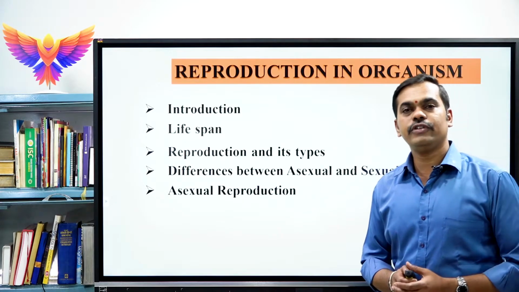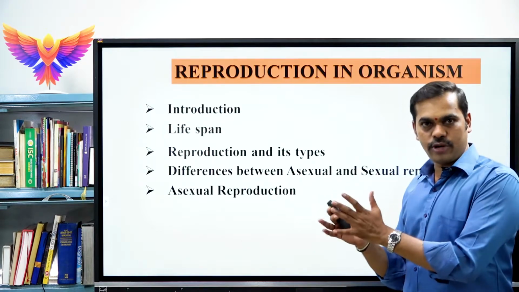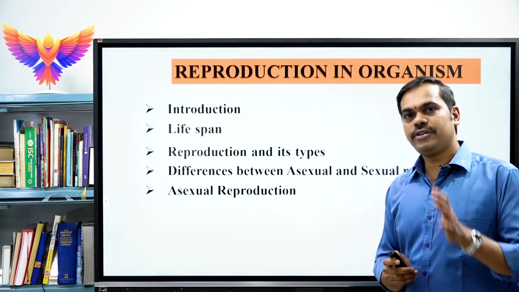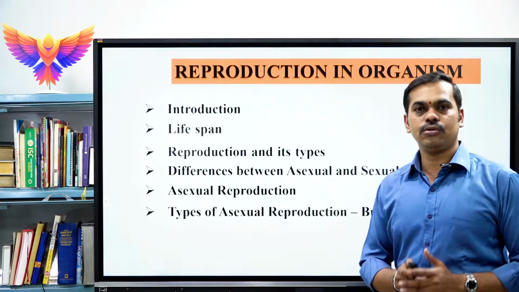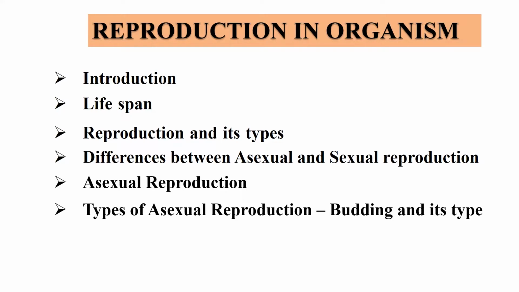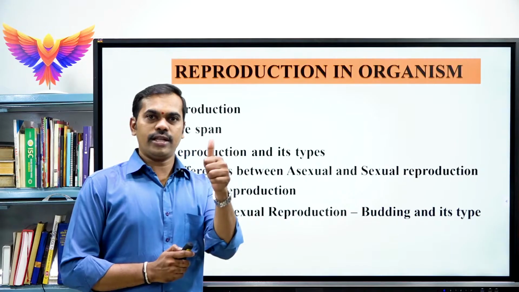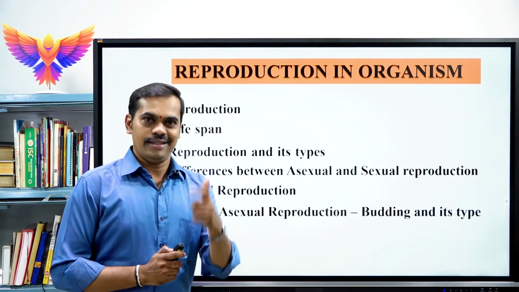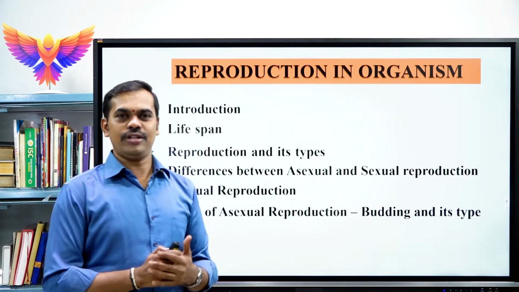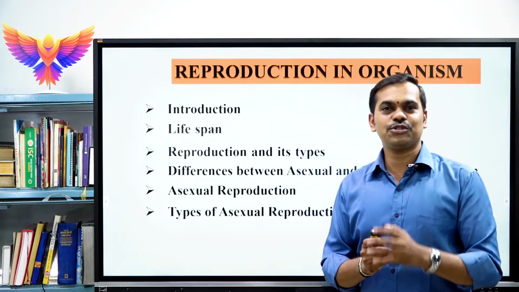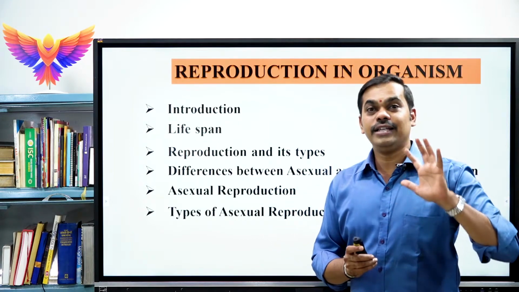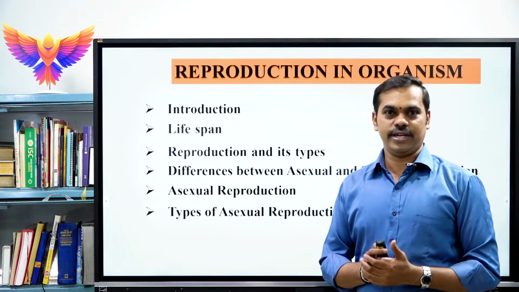The next concept which we will be learning is only about asexual reproduction. After learning the definition of asexual reproduction, it's very important to learn the 5 different types of asexual reproduction. Among them, the first one is called budding, the second one is binary fission, the third one is fragmentation, the fourth one is sporulation, and the fifth one is vegetative propagation.